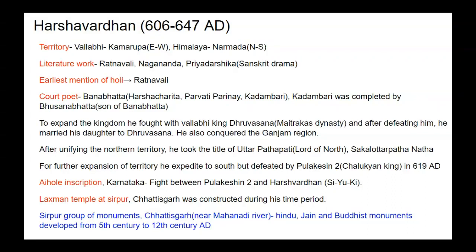The Aihole inscription gives a description of the fight between Pulakesin II and Harshavardhan, and it was written by the court poet of Pulakesin II. And we also find the mention of this war in the travelogue of Xuanzang. The travelogue is named Si-yu-ki. Si-yu-ki also gives a description of the war between Pulakesin II and Harshavardhan.